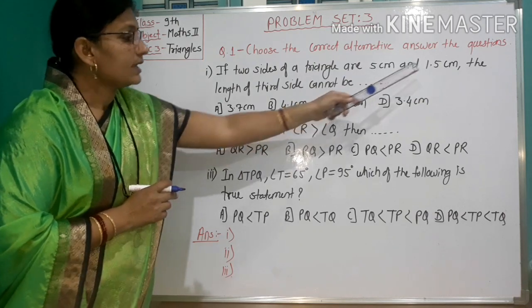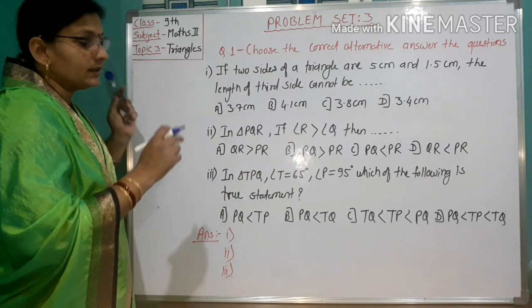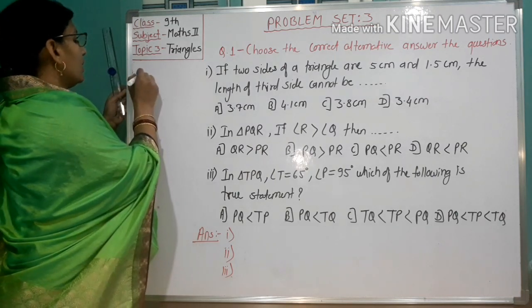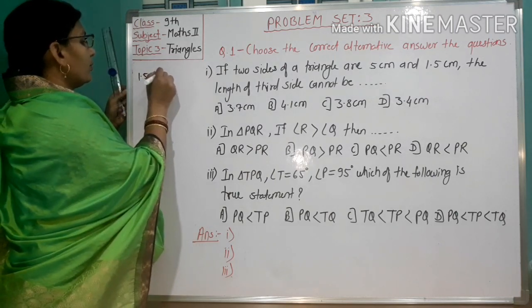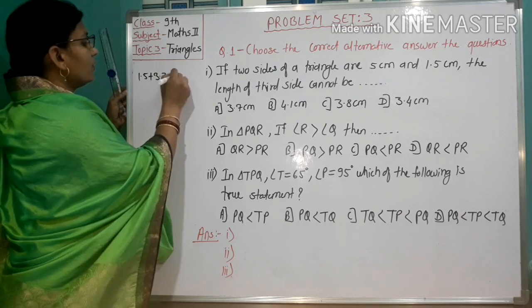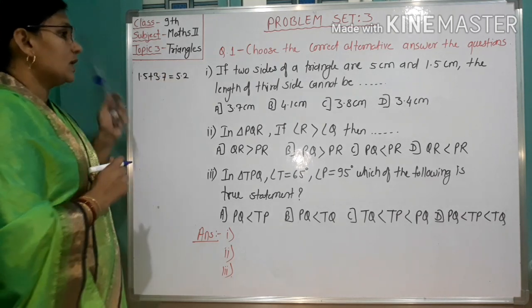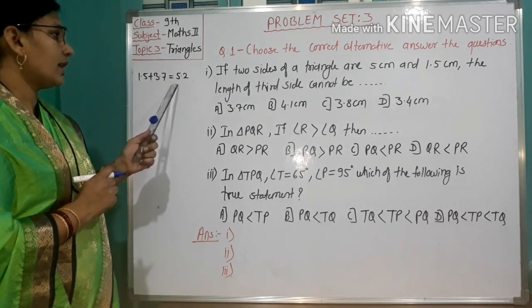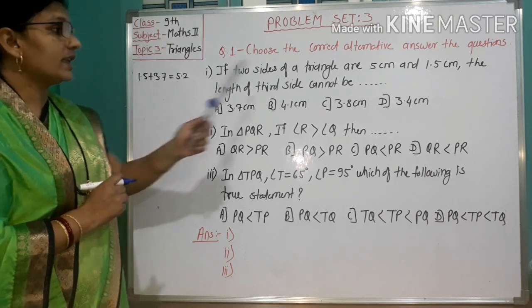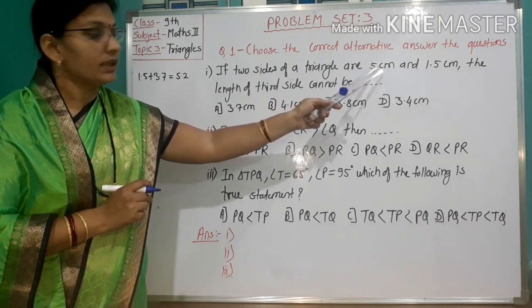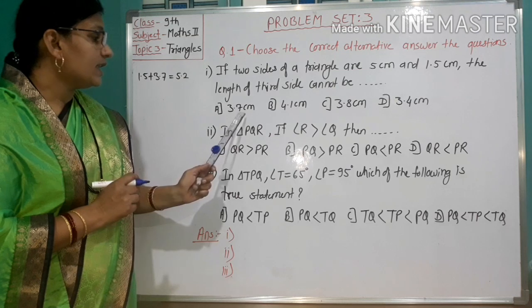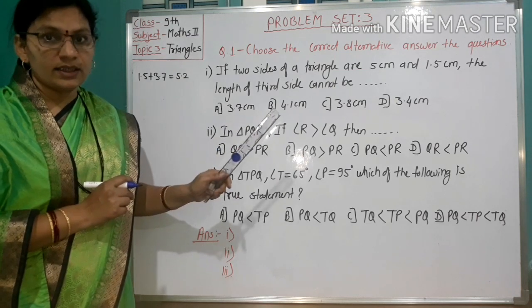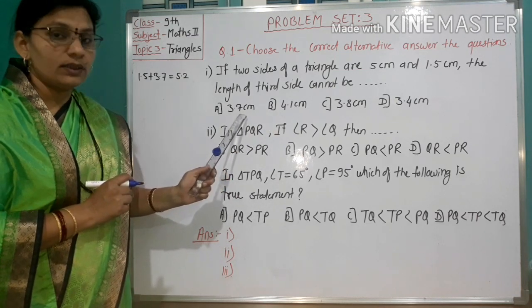Take the sum of 1.5 and 3.7, which equals 5.2. The sum of two sides, 5.2, is greater than the third side, 5 cm. So 3.7 can be the length of the third side, so this option is not correct.